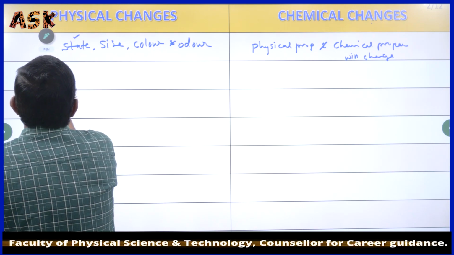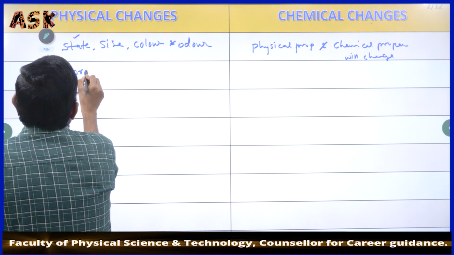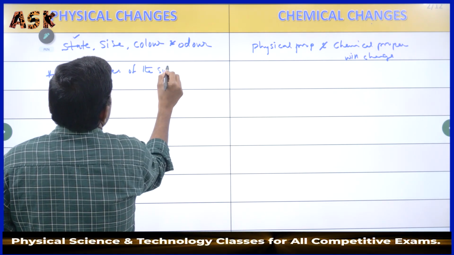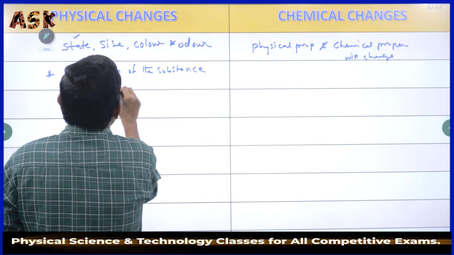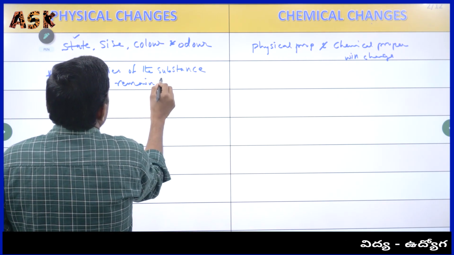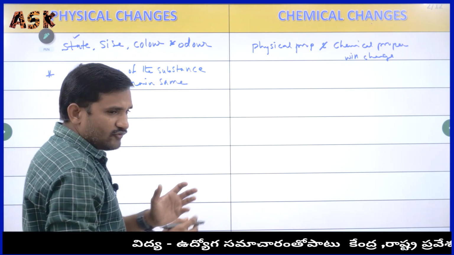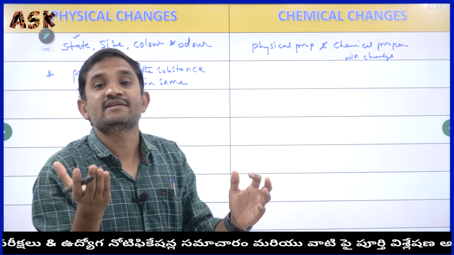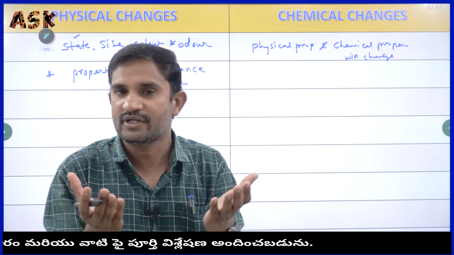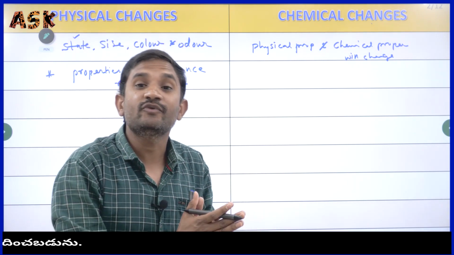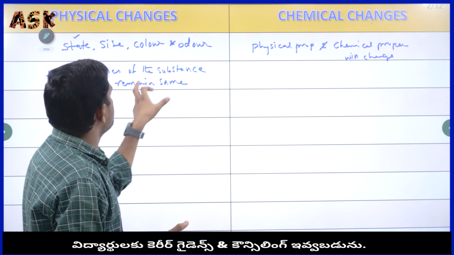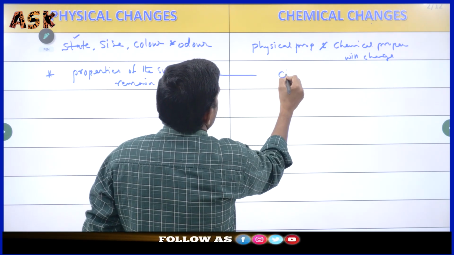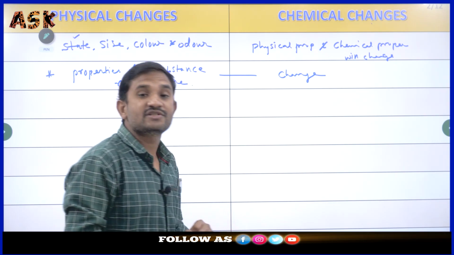Okay, and here, properties of the substance remain the same. When the substance turns from solid to liquid, the solid substance's properties and liquid substance's properties both remain the same. That means properties of the substances remain same. Here in chemical change, properties of the substances will change. Properties of the substances will be changed.